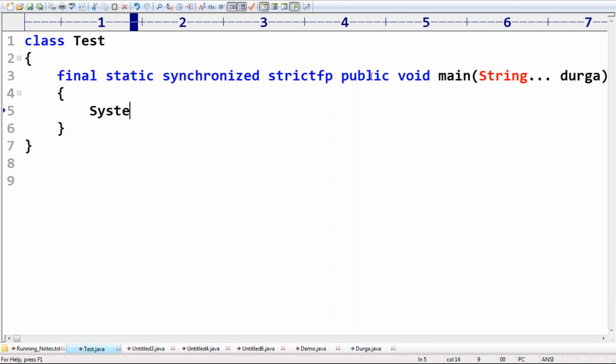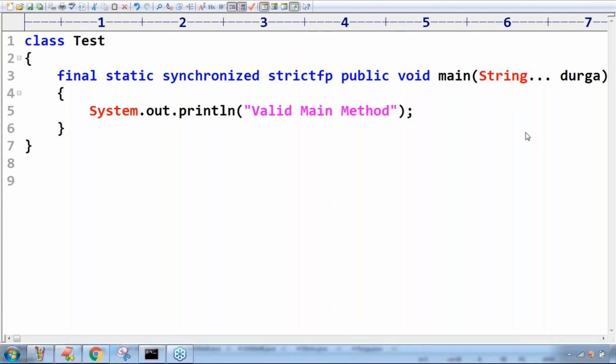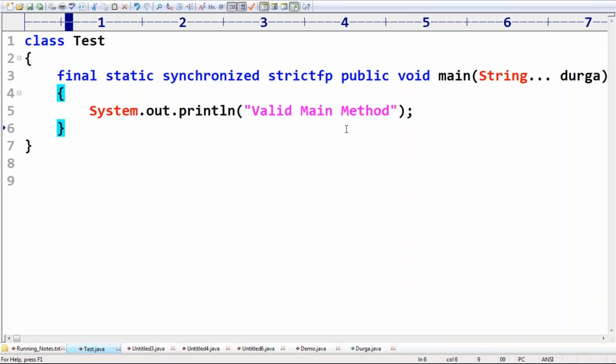Now System.out.println, valid main method. Can you please confirm, is it valid or not? Please respond. Yes, it is valid, because I specified already valid.